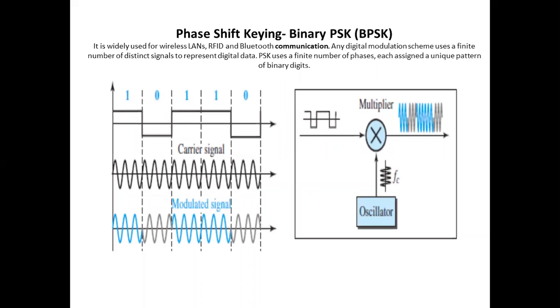In that case, by recognizing the devices and transmitting the data through the channel, you need phase shift keying, which improves the speed of your transmission, and whatever finite number of bits you are transmitting can also be effectively represented in a unique pattern of binary digits.